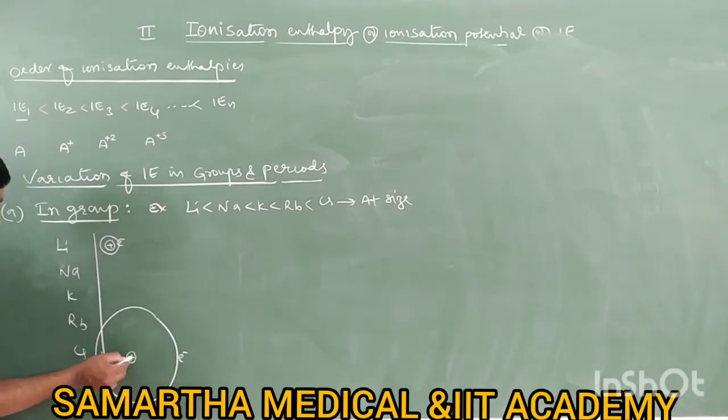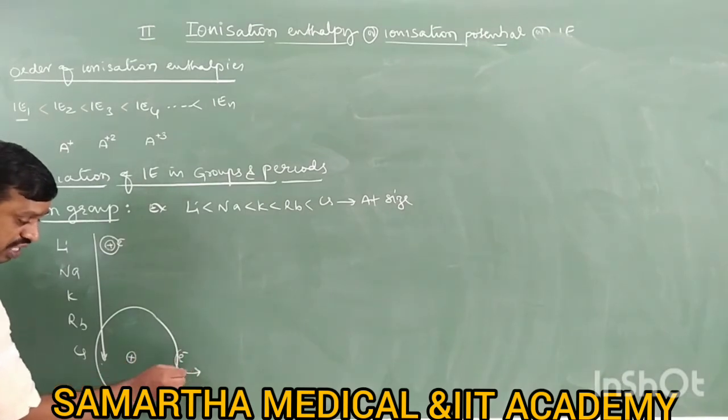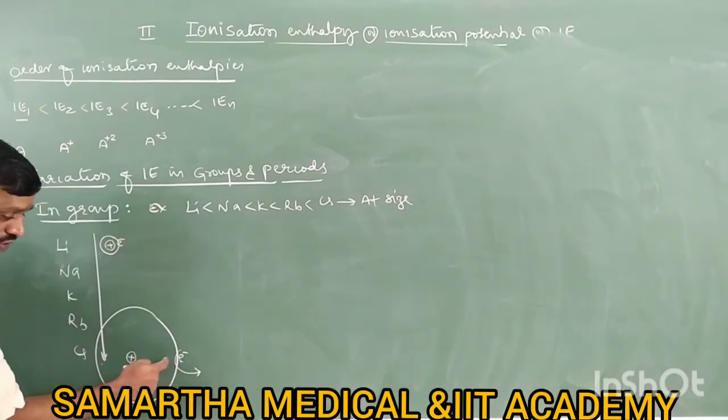Cesium's size is larger, therefore the nucleus's force of attraction on the valence electron is less. The nucleus cannot hold this electron very strongly, whereas in lithium the nucleus strongly holds the electron because of its small size. Because of the larger size, the electron can be removed so easily. When an electron is removed so easily, it means ionization enthalpy is less.